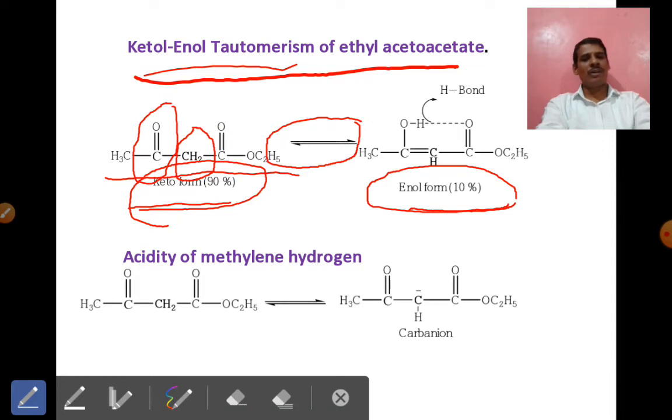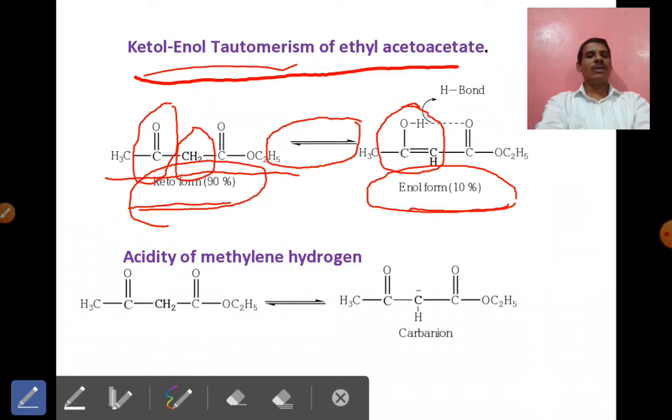Such types of the form, we can say that the enol form. And see, this carbonyl compound also shows the enol form. Generally, if only keto compounds are present, in this case the enol form is not stable, but in this dicarbonyl compound the enol forms are more stable, and a greater percentage is found,